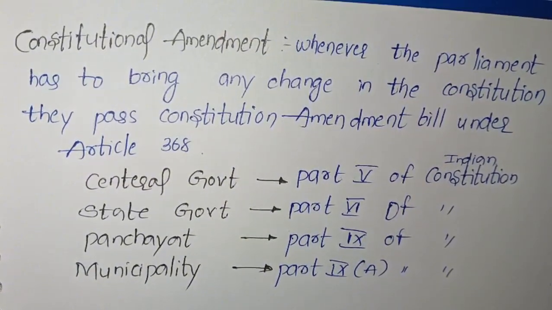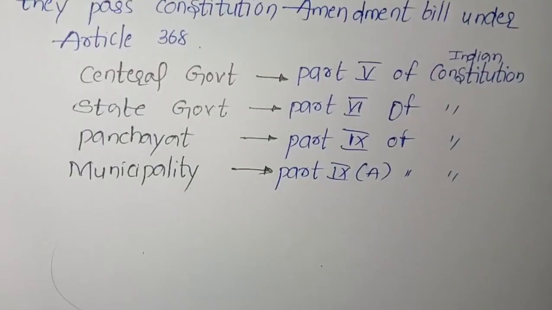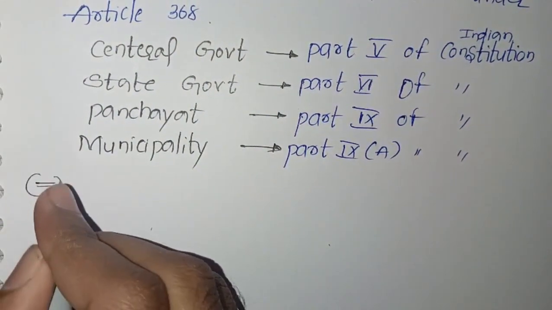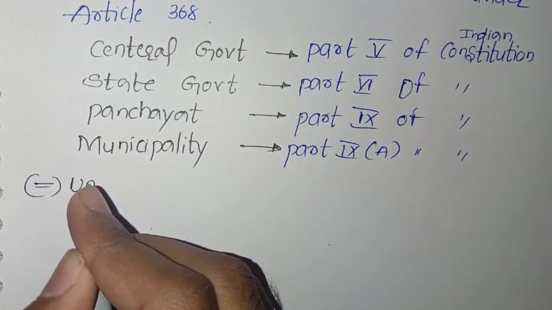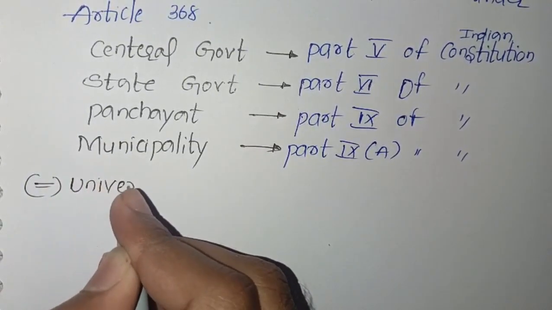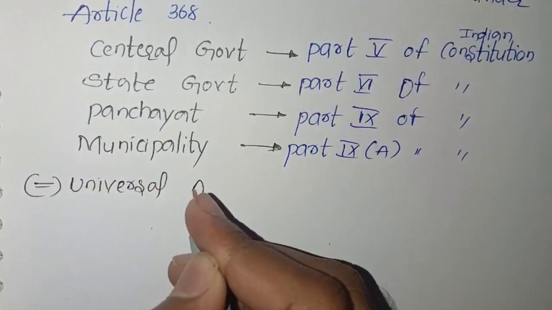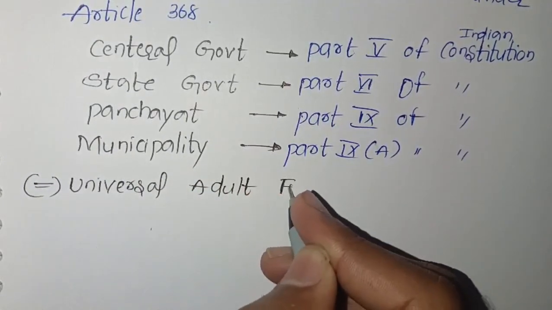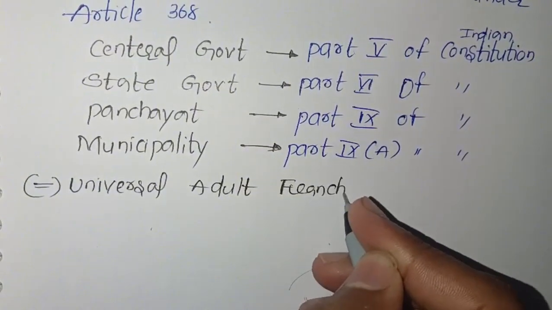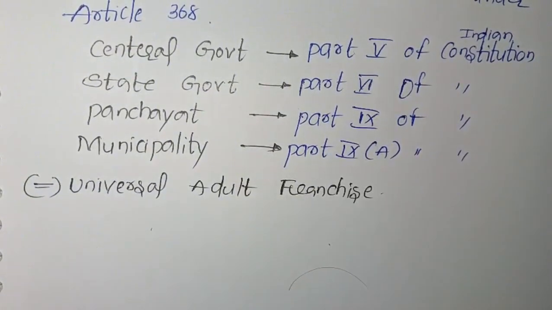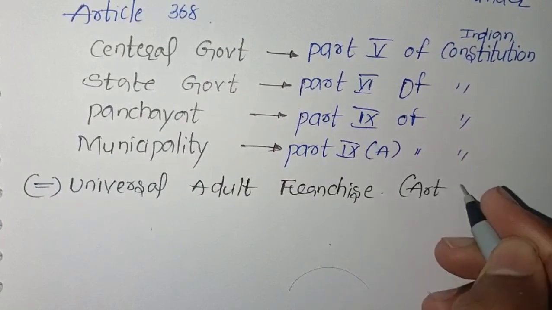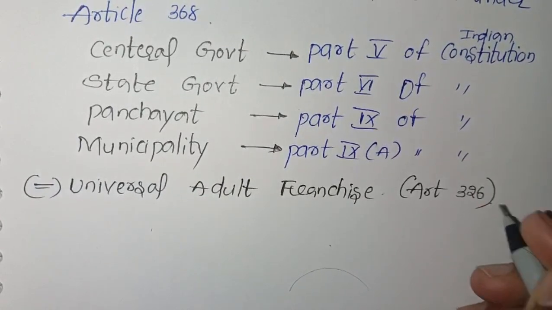Now, in this chapter, we have to discuss another topic that is called Universal Adult Franchise. I hope you all know about Universal Adult Franchise. Universal Adult Franchise is nothing but it comes under Article 326 of the Indian Constitution.